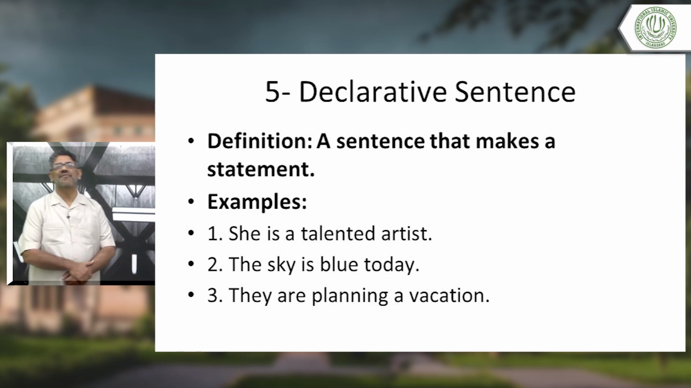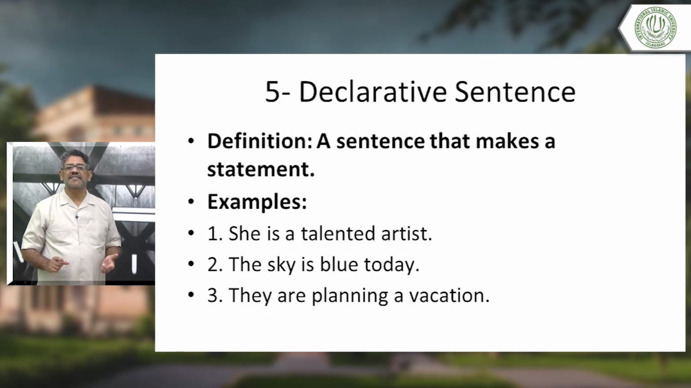Declarative sentence. Now we are discussing the types of sentences. A sentence that makes a statement, a simple statement. Examples: She is a talented artist. The sky is blue today. They are planning a vacation. The point here, there is no question in it, there is no request in it, there is no order in it. It's just declaring something. It is just making a statement.